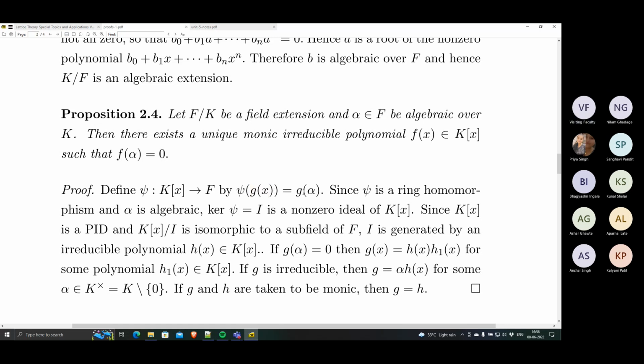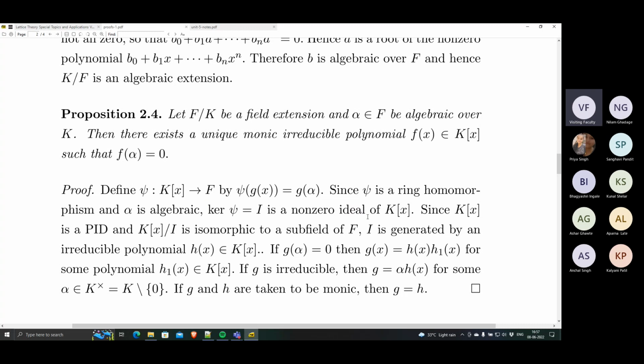Now we analyze this slightly differently. This is a ring homomorphism. Alpha is an algebraic element, so there is a non-zero polynomial g(x) such that g(alpha) is 0. Therefore, the kernel of this map is a non-zero ideal.